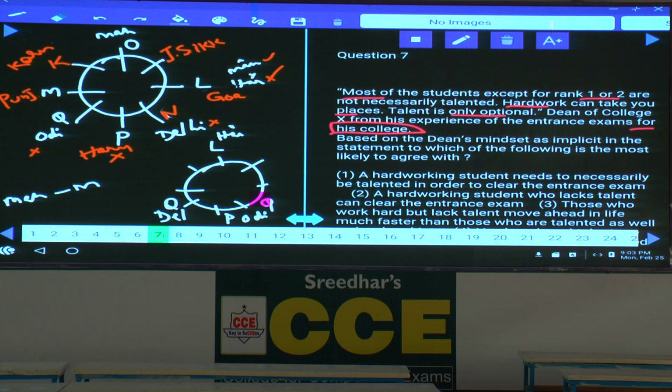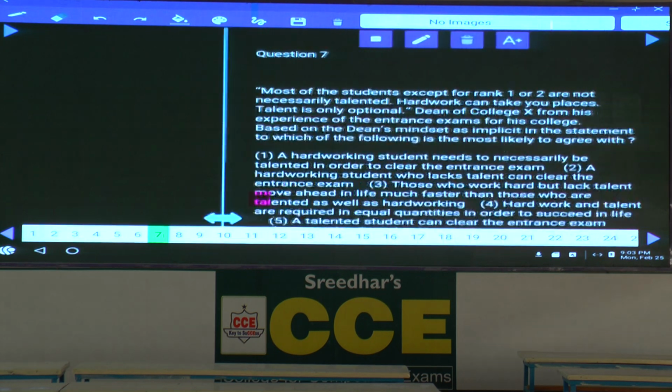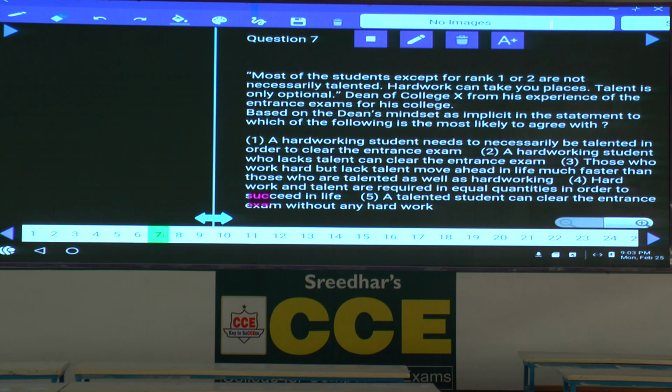In order to secure the first and the second ranks, definitely the student should have the talent, but as for the remaining, they need not necessarily have the talent. In order to score the remaining ranks, the other people, even without the talent, are able to secure them. Then, which of the following can be inferred from this?